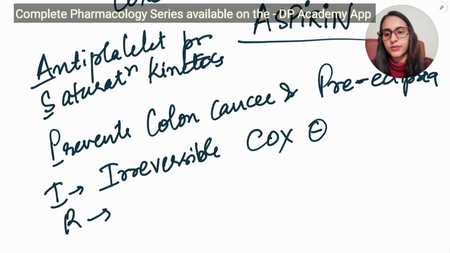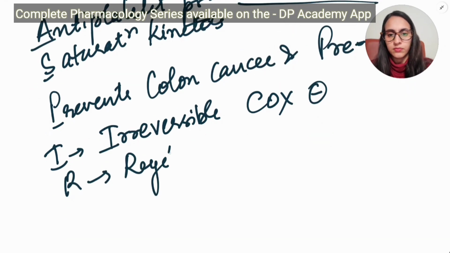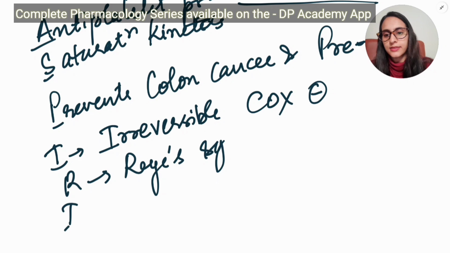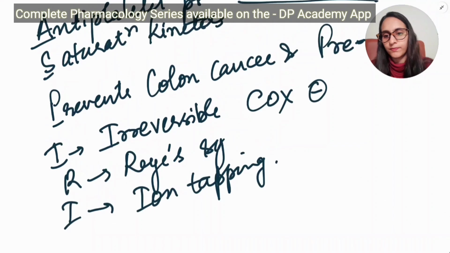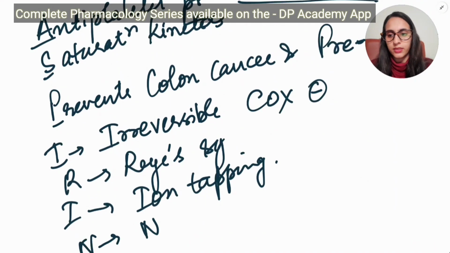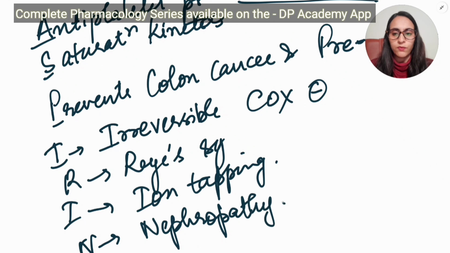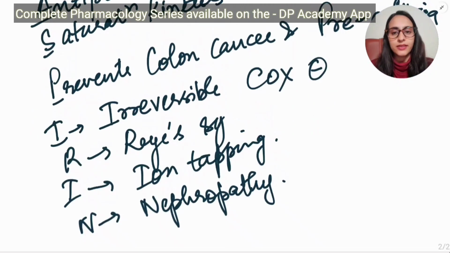R, it causes Reye syndrome. And I is iron trapping. It causes iron trapping. And N is nephropathy. So you can remember from the word aspirin itself.